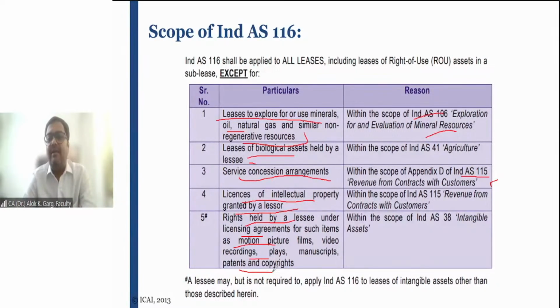And why is there an exclusive right? Because they are paying a premium to acquire that exclusive right, so that they will earn a lot of revenue out of that. So these kinds of rights held by the lessee under a licensing agreement for motion picture, film, video recording, plays, manuscript, patent, and copyright will be under the scope of IND AS 38, not under the scope of IND AS 116.